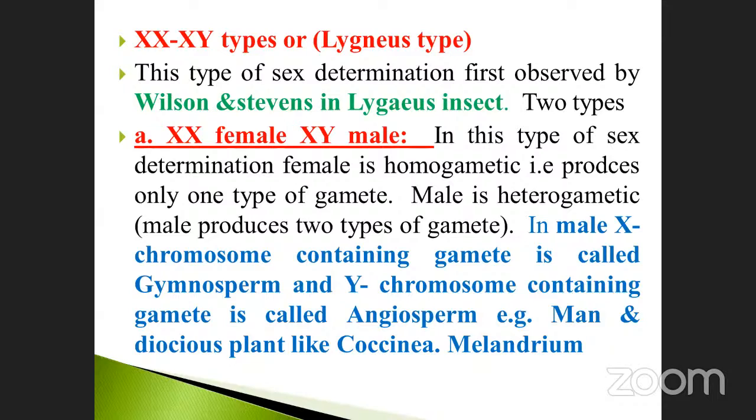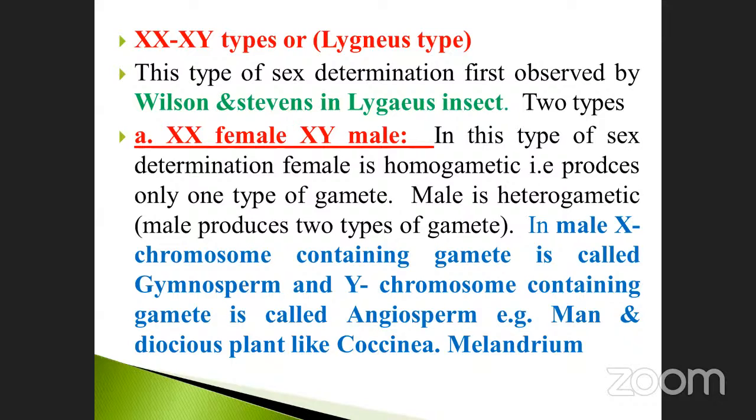Female consists of the homozygous condition, XX, and male is X and Y. So female produces only one type of gametes, that is X gametes only. That is homogametic. And the male may produce 2 types of gametes, X as well as Y. They have given an example: the X chromosome containing gamete is called gynosperm, the Y chromosome containing gamete is called androsperm. It is an advanced condition. What are the examples given?